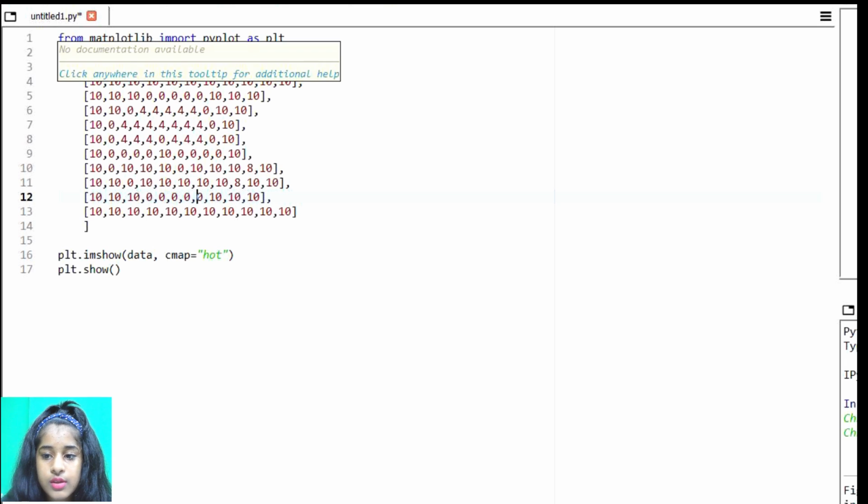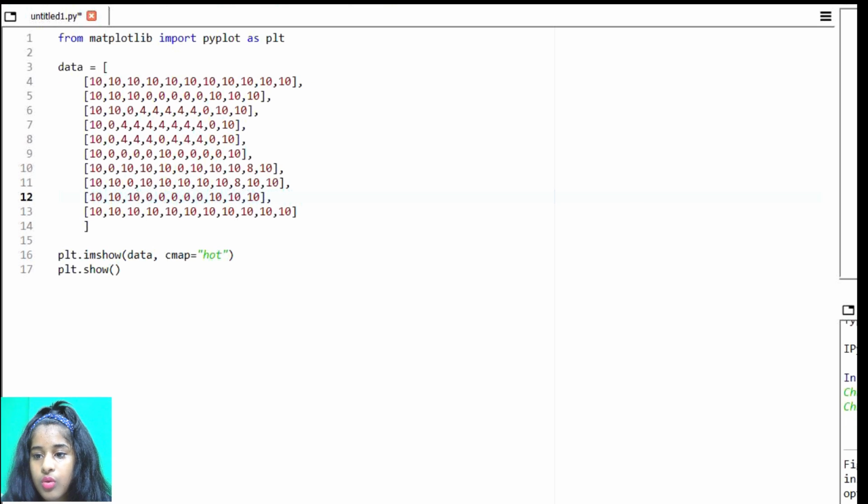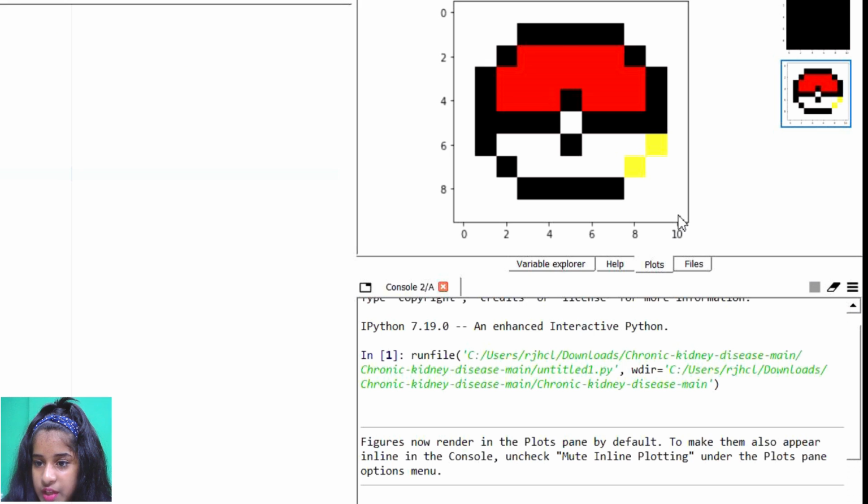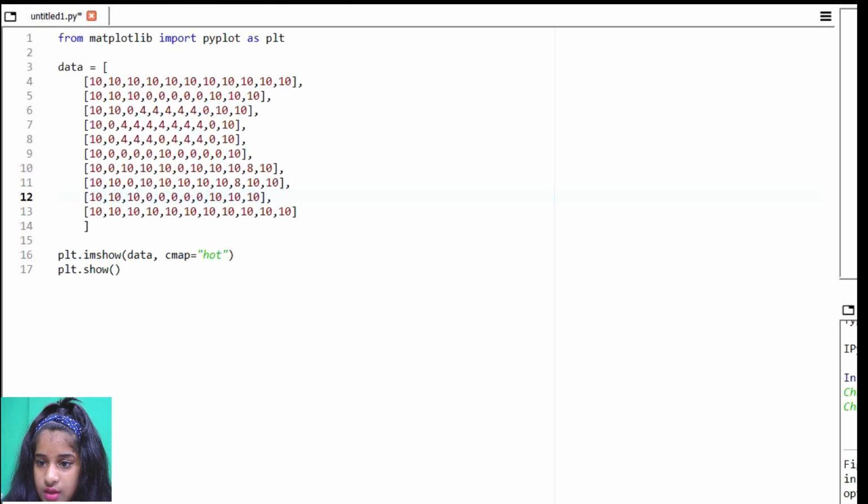Now let's run this, and oh, there is one thing wrong: it has to be in black, but it's in yellow. That is in the 8th matrix, the 8th row. Okay, and here we have the 10th one. So let's see what we put for the 10th one. We have put it as 10.